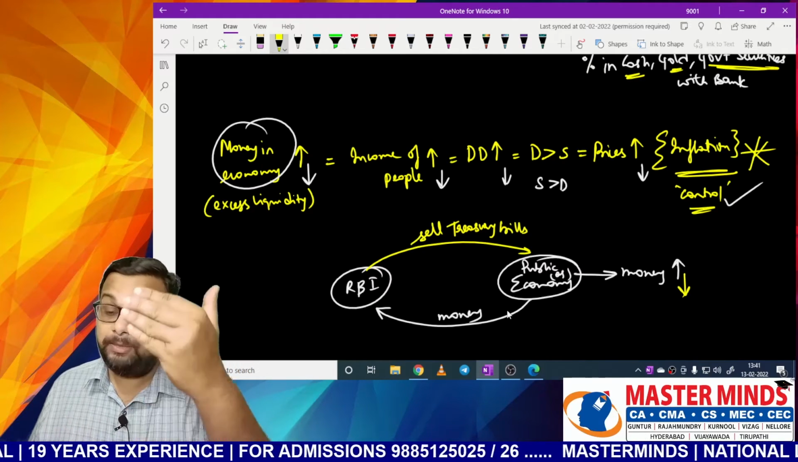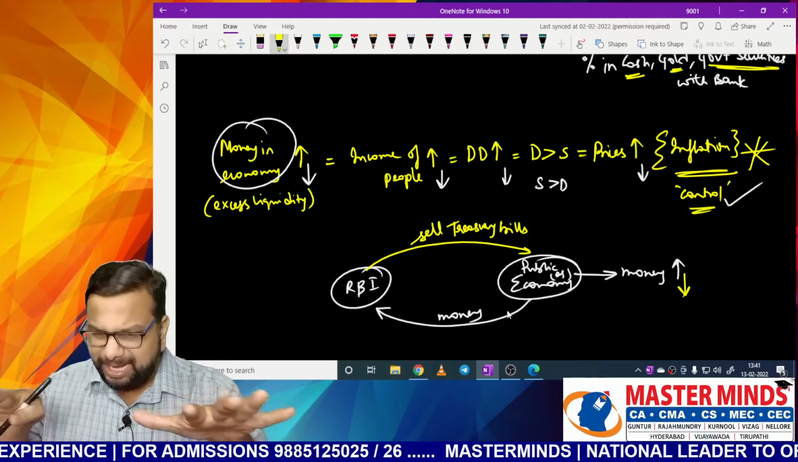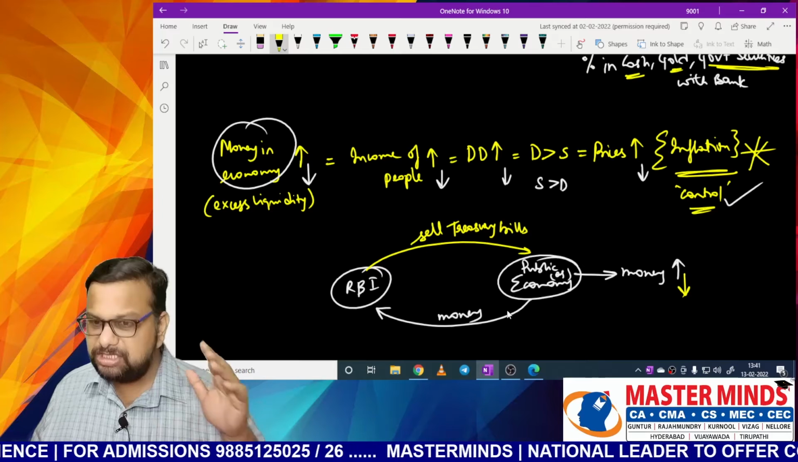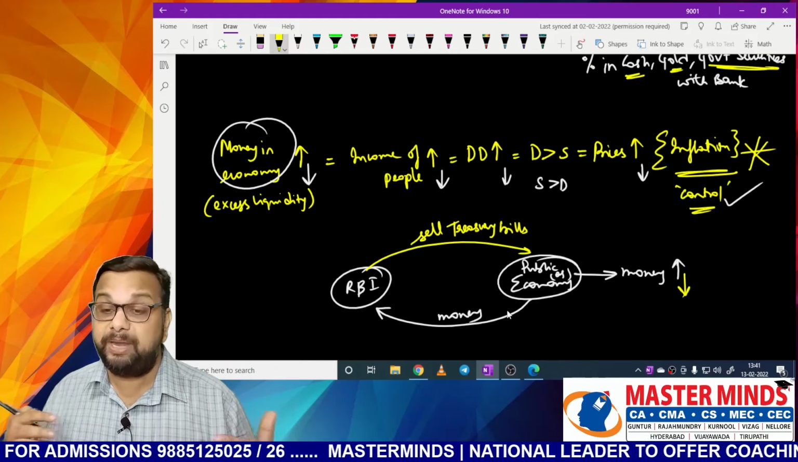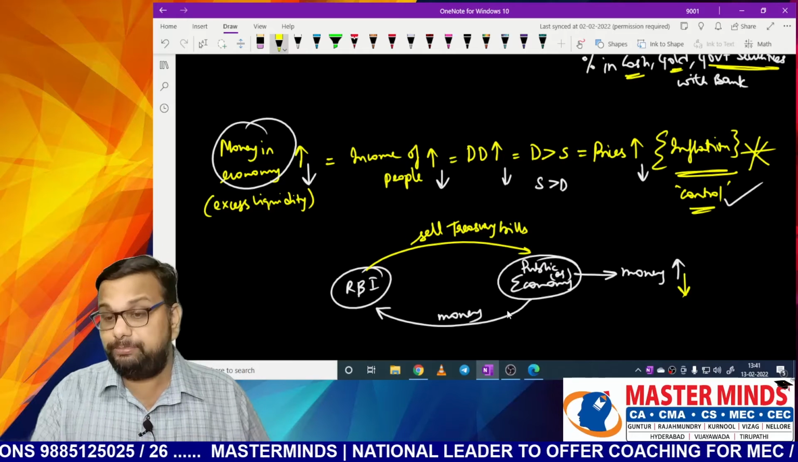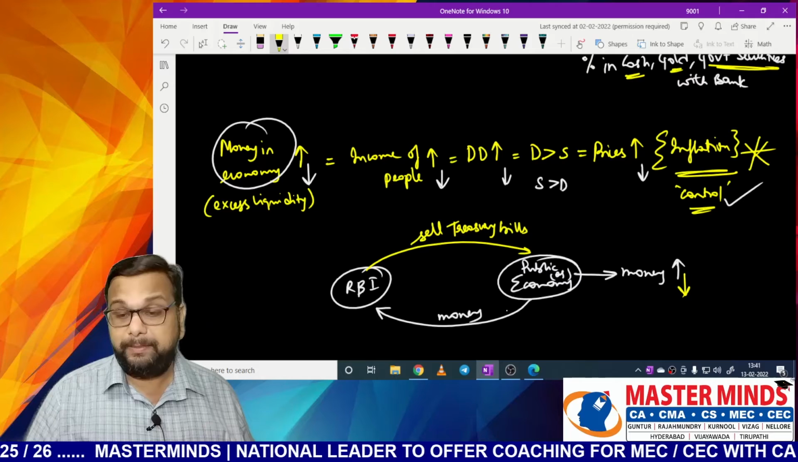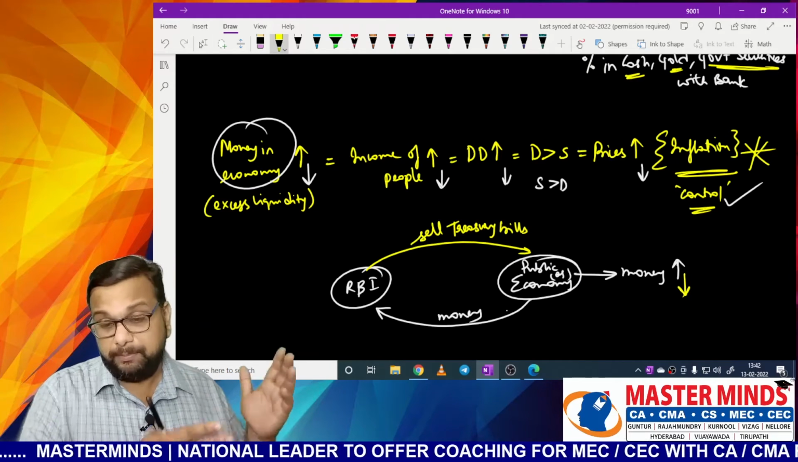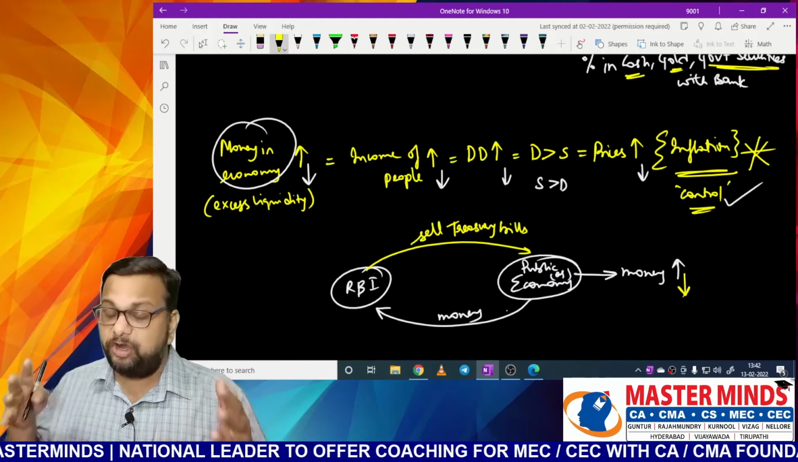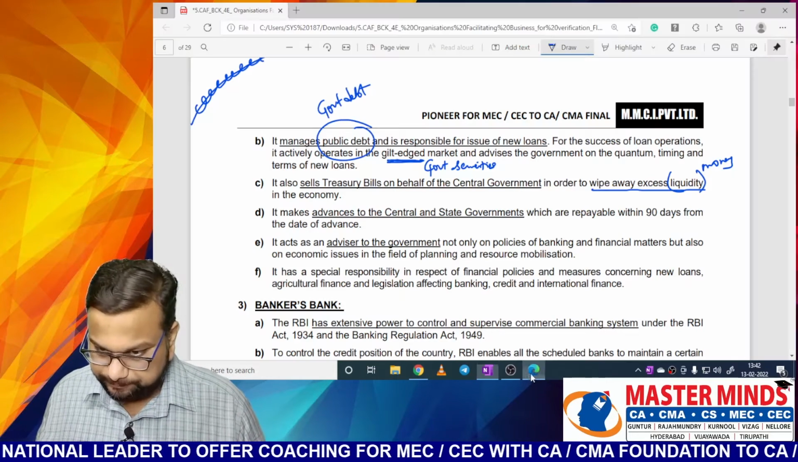And you may ask, sir, when the amount of money with the people is less, then RBI has to increase the amount. It has to maintain stability. So how can it increase the amount of money in an economy? It will buy the treasury bills from the public. Whatever treasury bills it has sold, it will buy them back from the public. So when RBI is buying it, the money will flow from RBI to public. So the amount of money with the public will increase. Okay, so this is the point here.